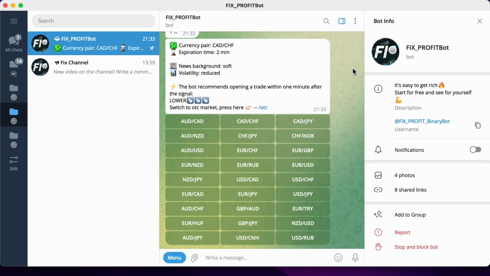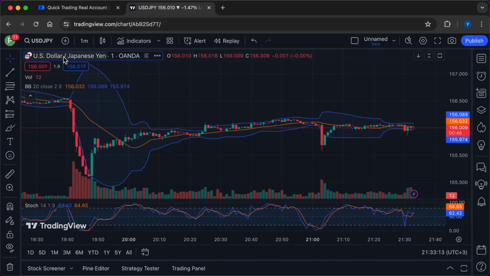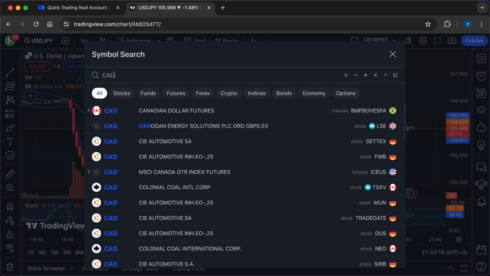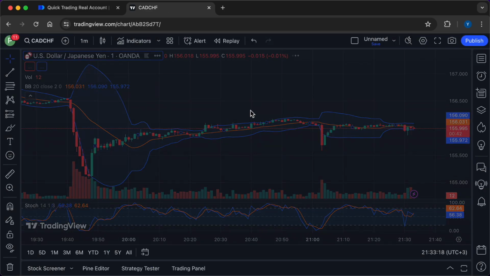I will now find this currency pair in a search on the TradingView service and do another breakdown of the situation based on historical data.